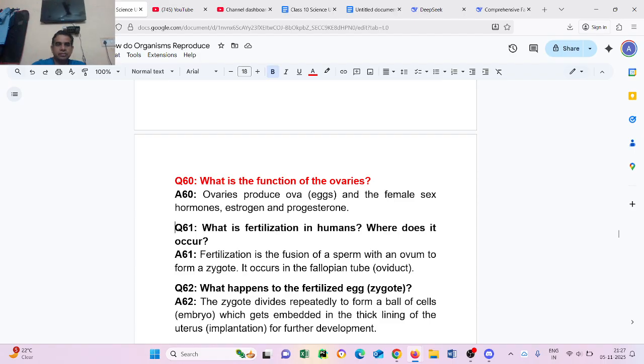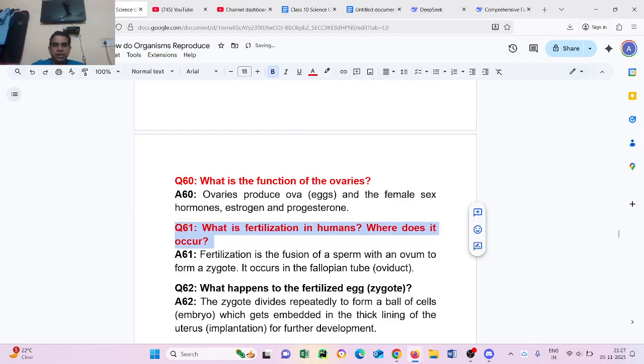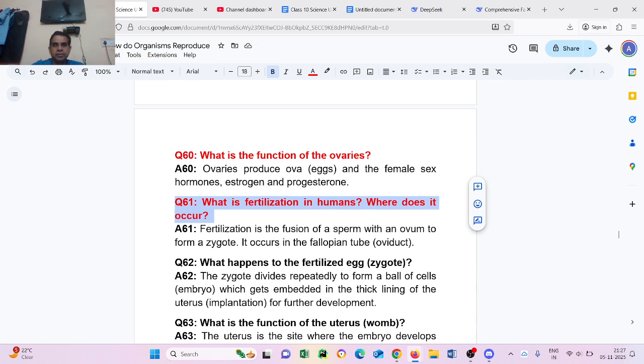Question number 61. What is fertilization in humans? Where does it occur? Fertilization is the fusion of the male sperm with an ovum to form a zygote. It occurs in the fallopian tube, the oviduct.